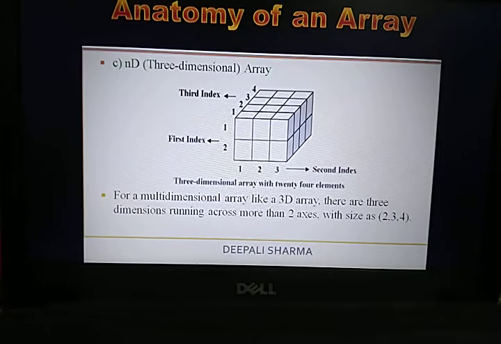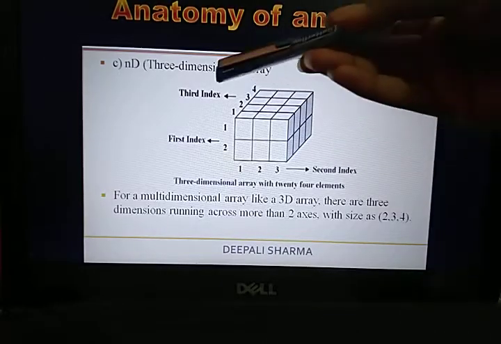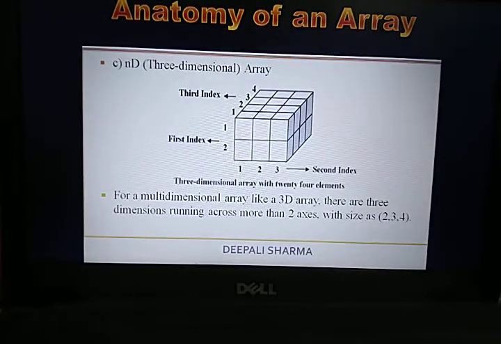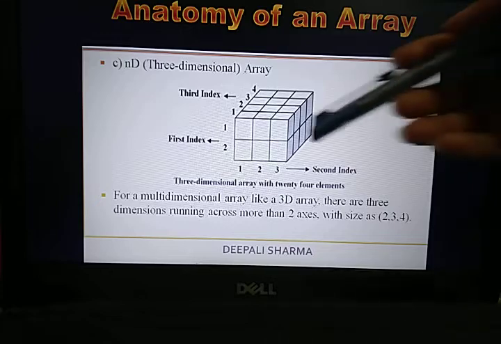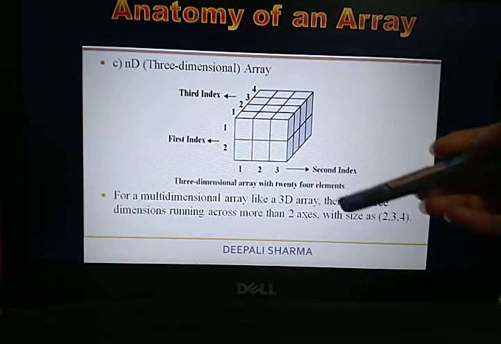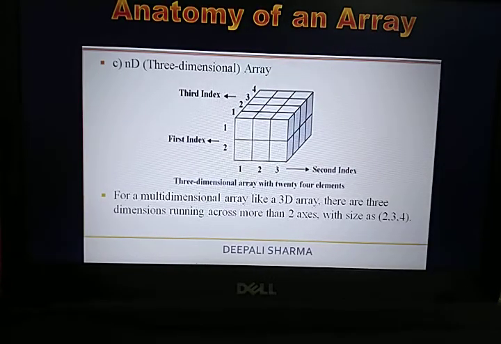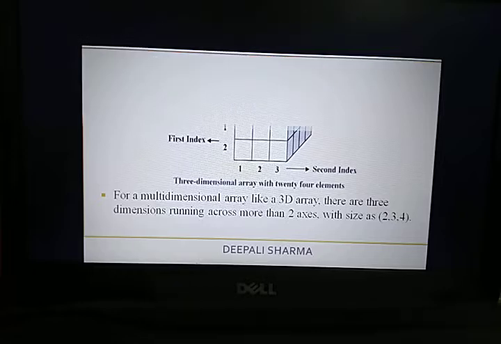For a multi-dimensional array like a 3D array, the dimensions run across more than 2 axes, because in the previous example we had only 2 axes. Here this is the first axis, this is the second axis, and this is your third axis. Fine. So with sizes 2 into 3 into 4, that will give you 24 elements in this whole array. Fine. So let's move to the next slide.